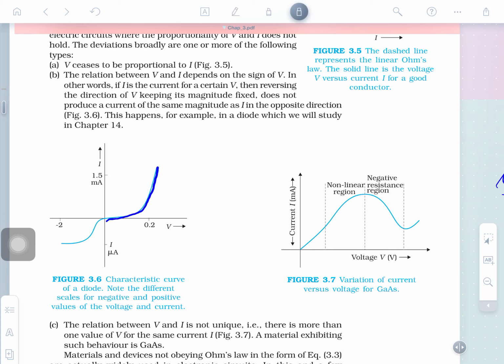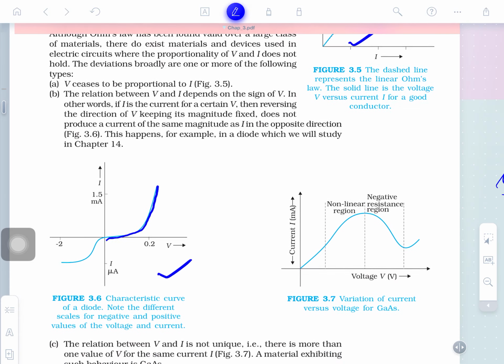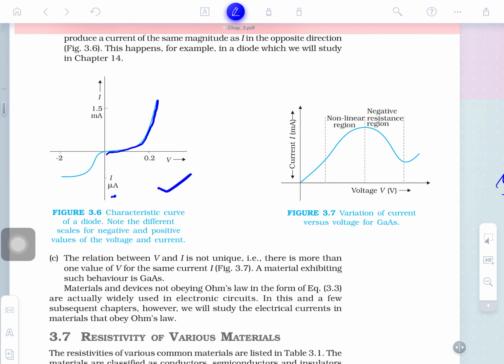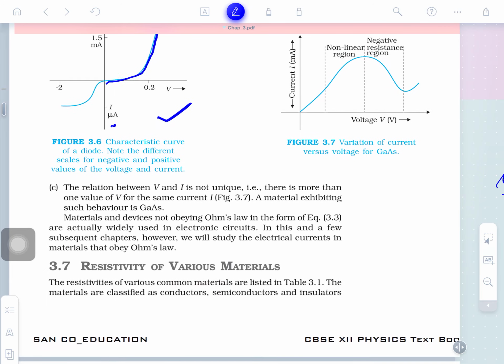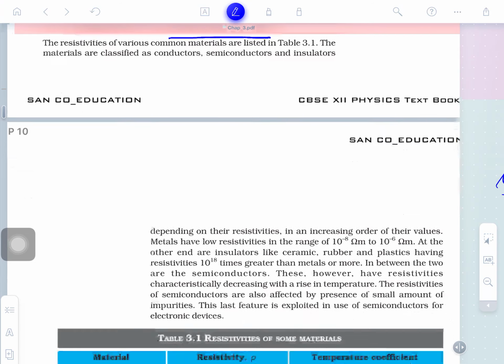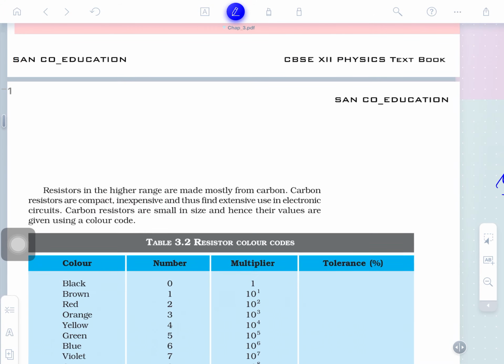For the examination from this section, prepare the definitions of ohmic and non-ohmic conductors, and this graphical representation for the semiconductor and conductor. You have already studied this. You will study this graph in detail in the last unit of the chapter syllabus. Is that clear guys? The resistivity of various materials will be discussed tomorrow. Different materials have been given here, so we will discuss this tomorrow.